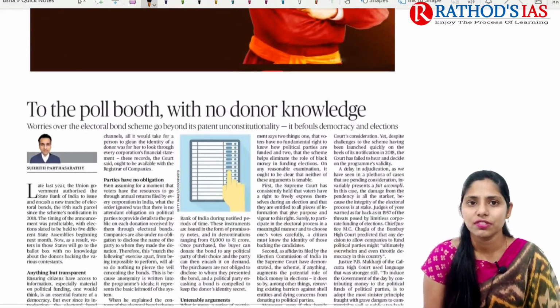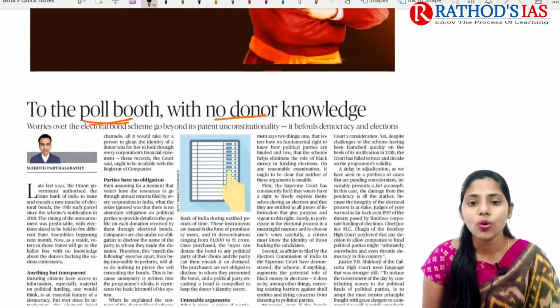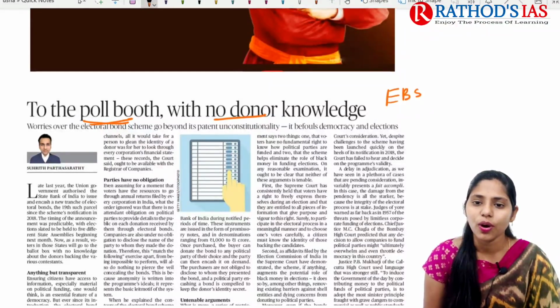And now let us try to see the first topic. The title says "To the poll booth with no donor knowledge". This article is talking about the electoral bond scheme.